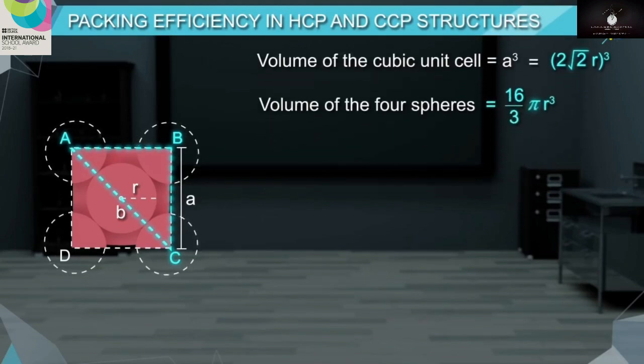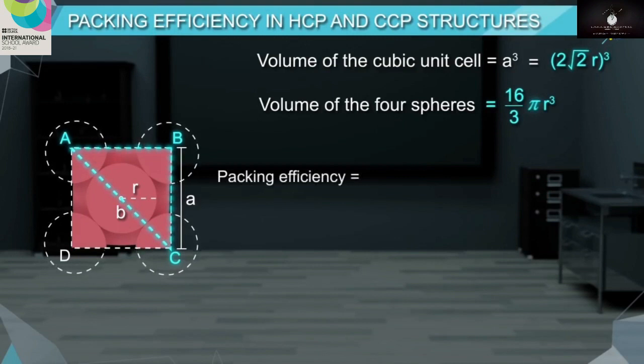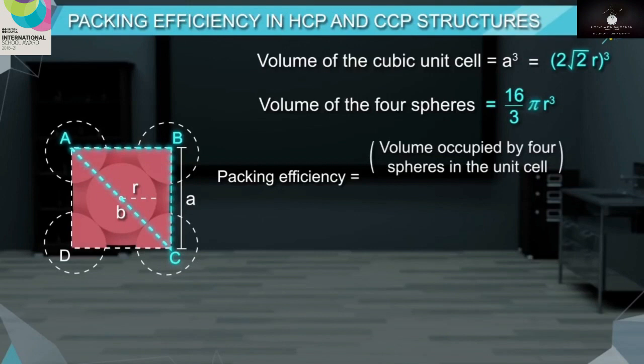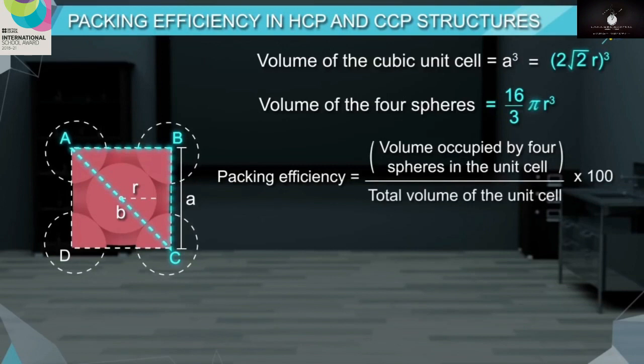So, the packing efficiency will be volume occupied by 4 spheres in the unit cell divided by volume of the unit cell into 100.